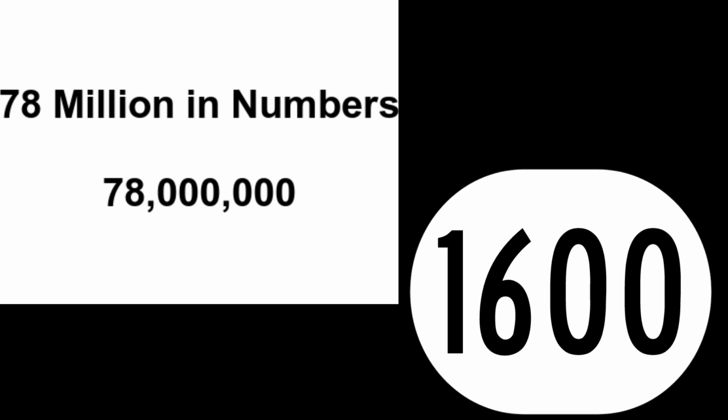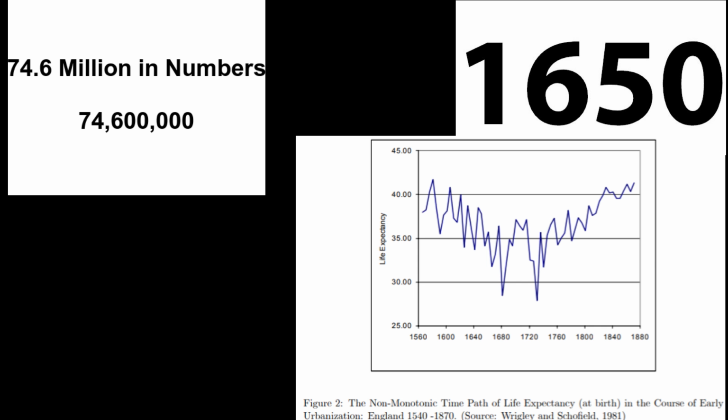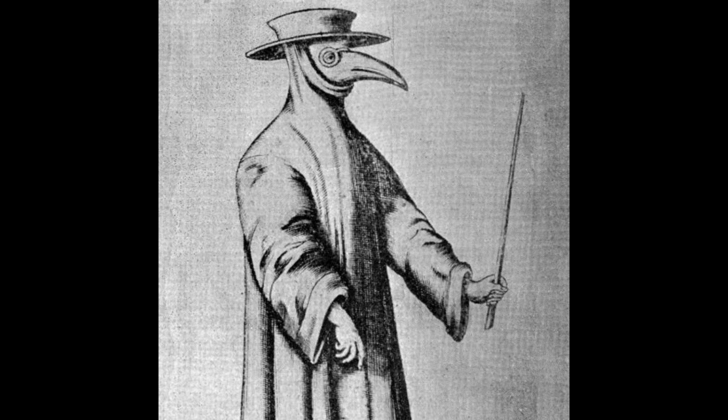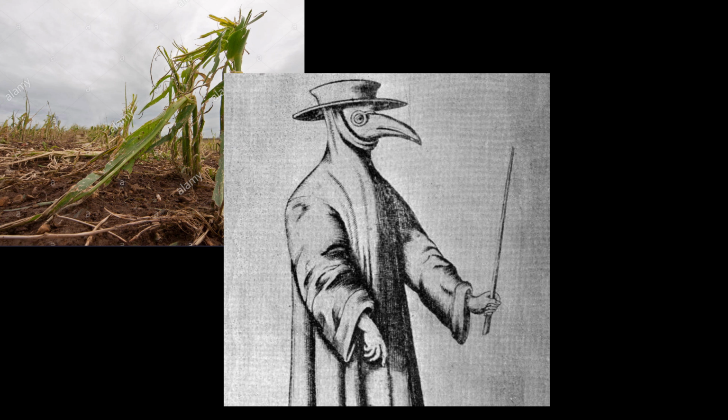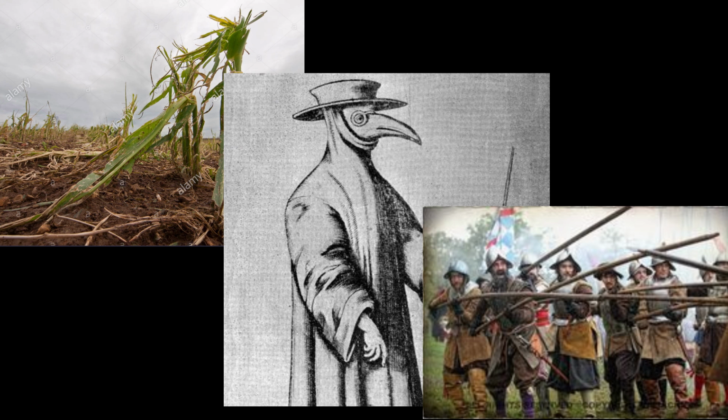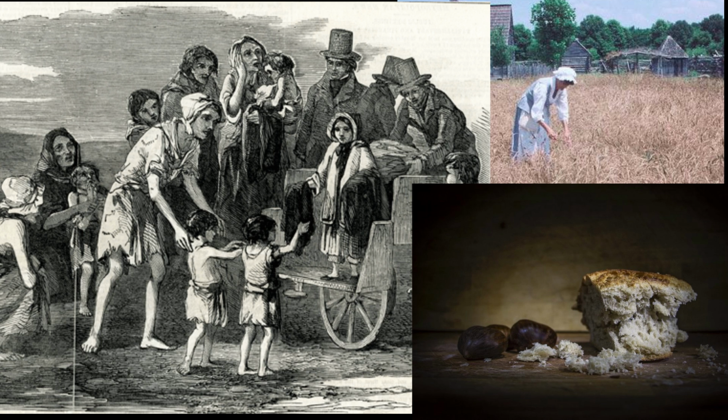The population of all of Europe was 78 million people in 1600. It then lapsed back to 74.6 million in 1650 and maintained in the 18th century. In relation to the birth rate, the death rate was equally as staggering. Famine, epidemic, disease, and war all contributed to the decimation of the European population over the 17th and 18th centuries. With both populations growing rapidly, food to feed everyone and livestock became difficult. The peasants were affected the most because they could not afford food like the middle class or higher nobility.